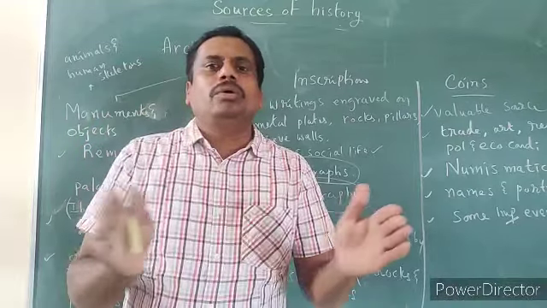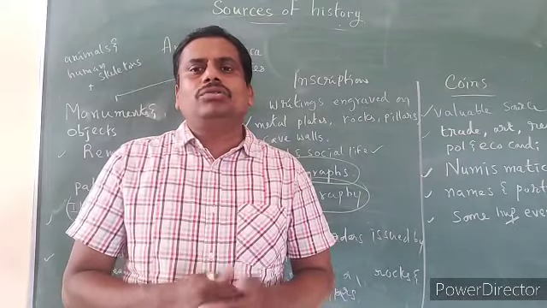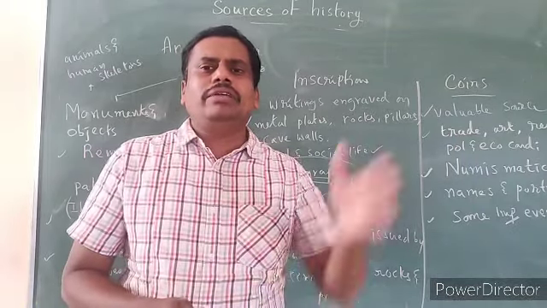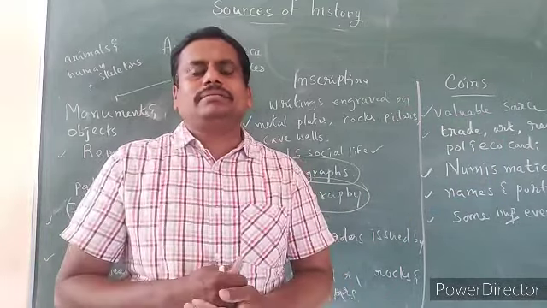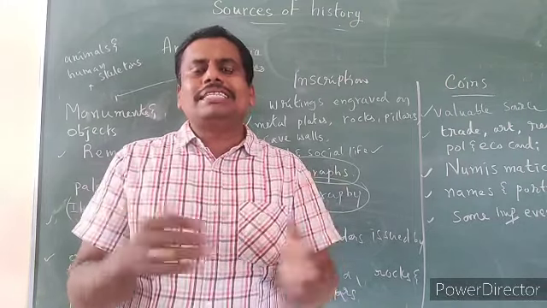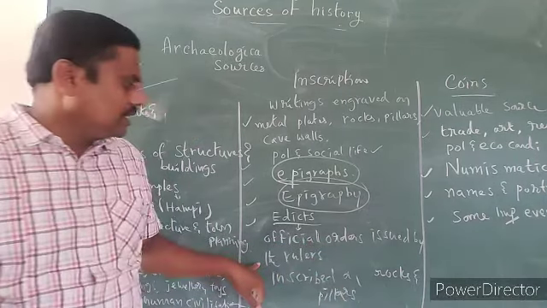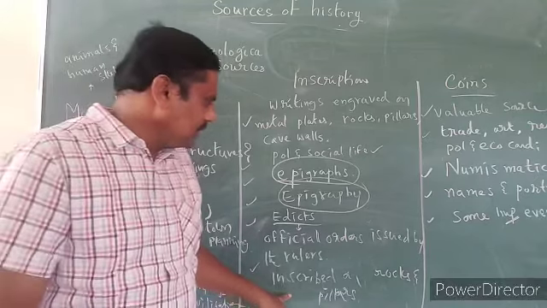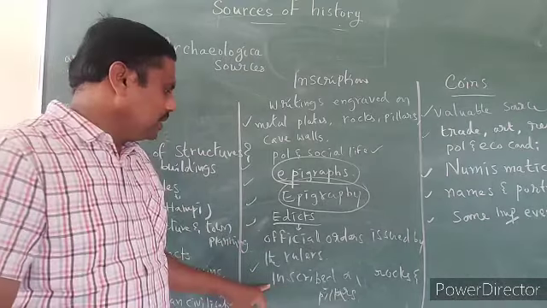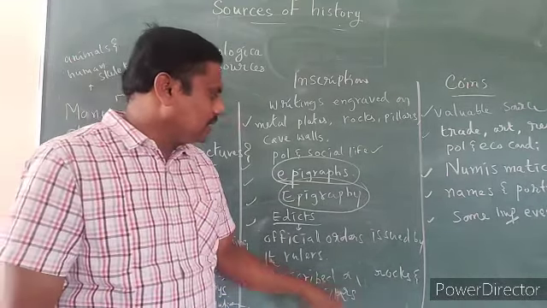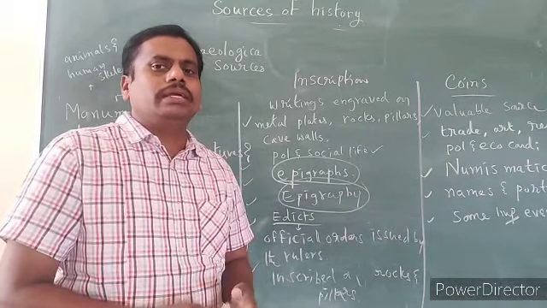and regulations, how we should protect our environment, how should we protect our plantation, how should we maintain our greenery. Like that, everything was written. How should we, why should we respect elders? Everything was explained through edicts. So edicts are nothing but official orders issued by the rulers, and these are actually inscribed on rocks and pillars. Where do you find these edicts? Those are inscribed on rocks and pillars. So in this way, these also help us to know about our history.